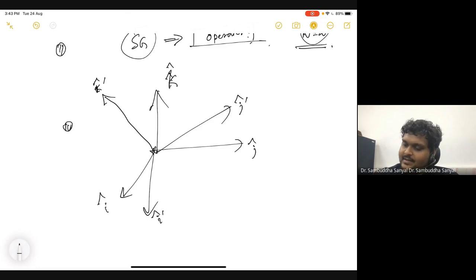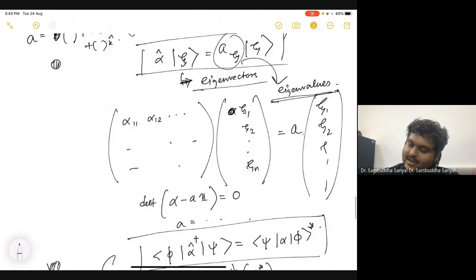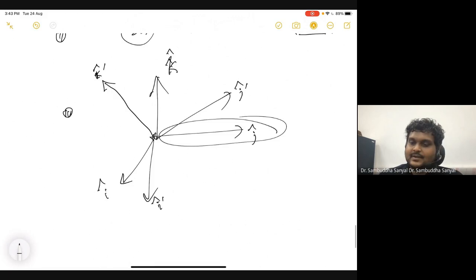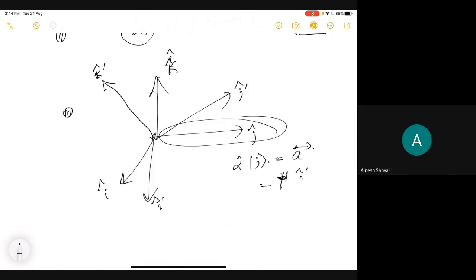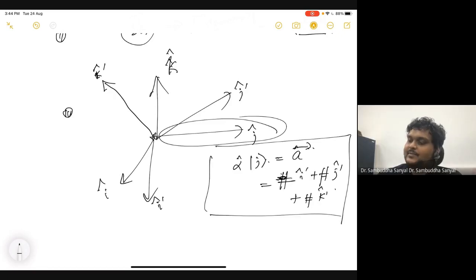Now I am taking one of these vectors, let's say J, and applying alpha on J, and that becomes some other arbitrary vector A. Now this A can be written in terms of I prime plus J prime plus K prime. So one must be careful about that, otherwise it looks trivial.